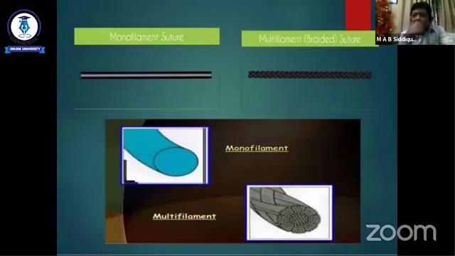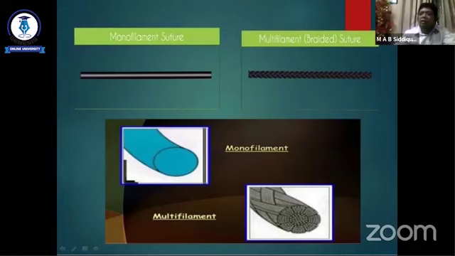So this is the picture where we show what a monofilament is and what a multifilament is. Actually, the monofilament means one thread. The multifilament is multiple filaments, multiple threads. As there are multiple threads, it is called multifilament, and as this is a single thread, it is called monofilament suture. We already discussed the advantages and disadvantages of the monofilament and multifilament.